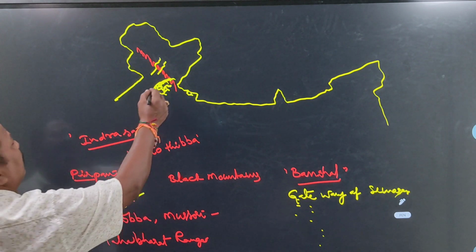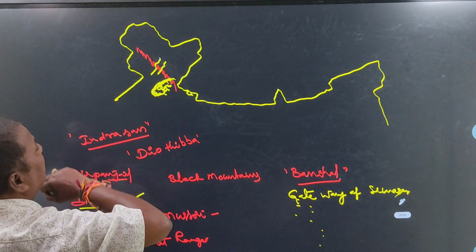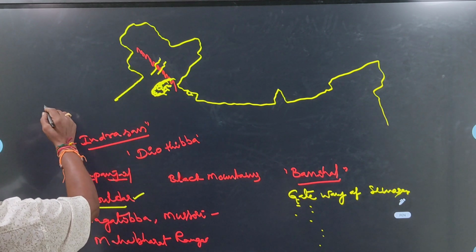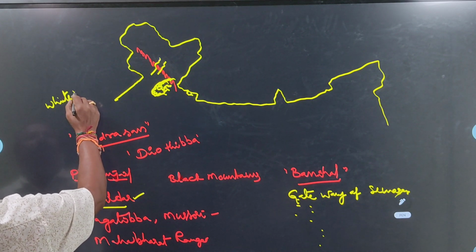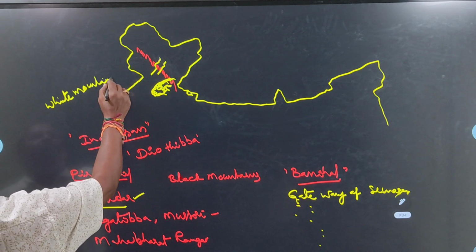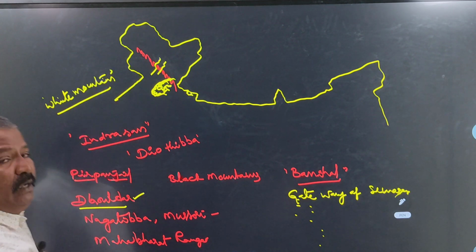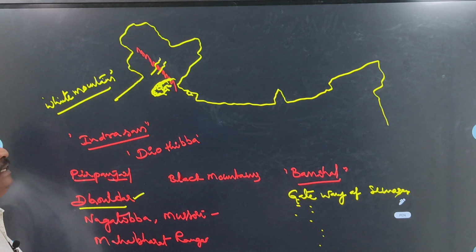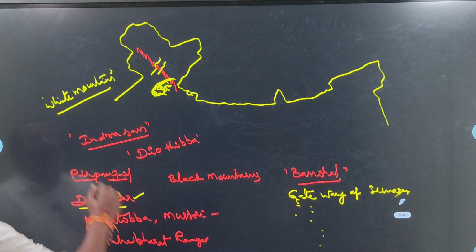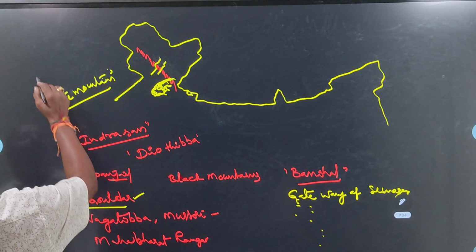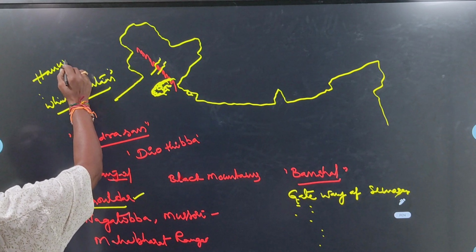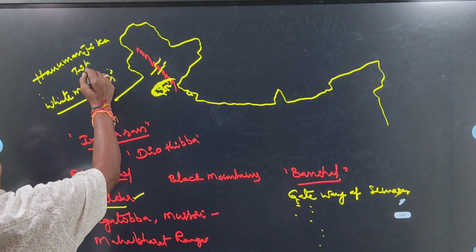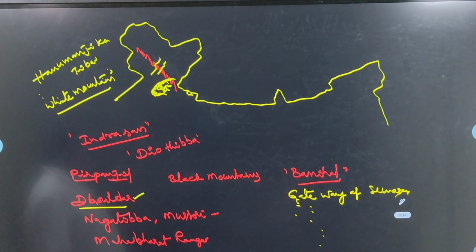What is the highest peak in the Dhauldar range? White Mountain is the highest peak in the Dhauldar range. Another name of White Mountain is Hanuman Ji Ka Tibba. Hanuman Ji Ka Tibba is another name of White Mountain. It is the highest peak in the Dhauldar range.